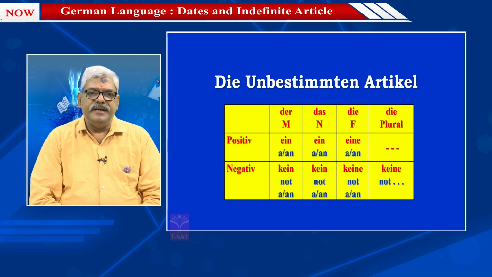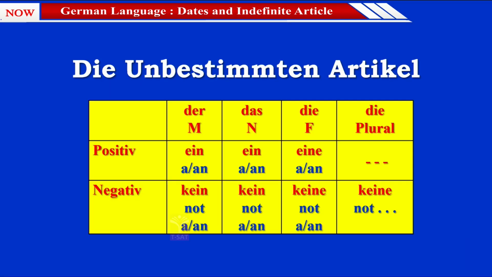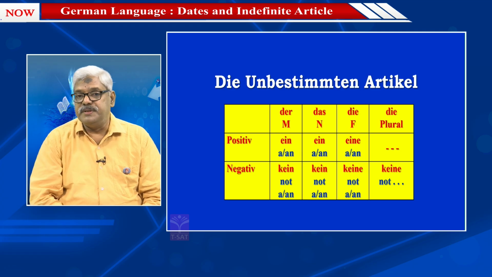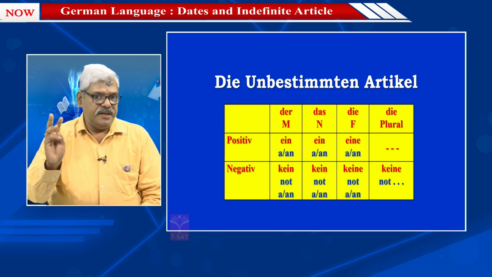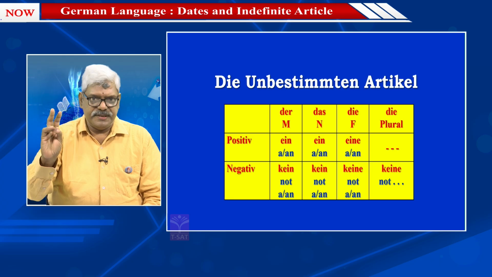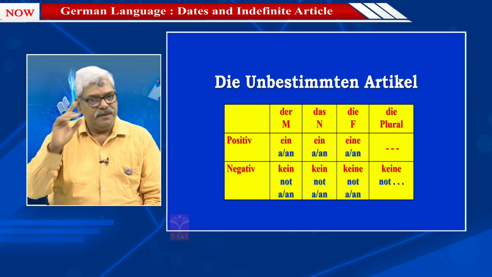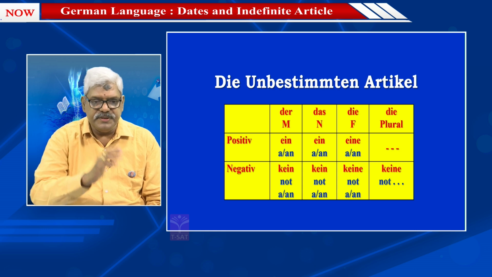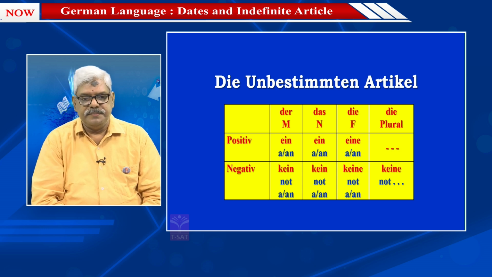In the table you find der masculine, das neuter, die feminine and the plural. Remember when we spoke about genders, we spoke about these ones. We already spoke about it. Those are the same ones which I am showing you over here.